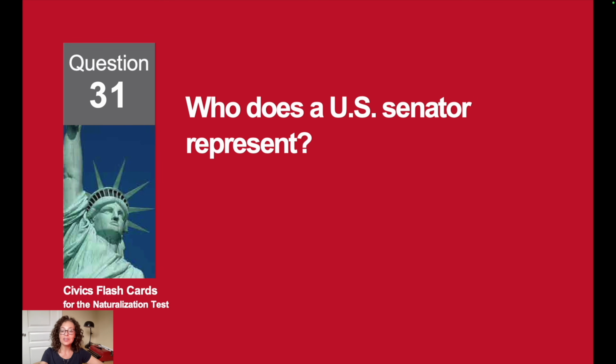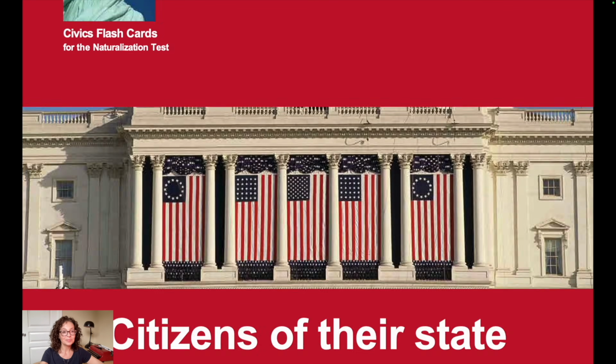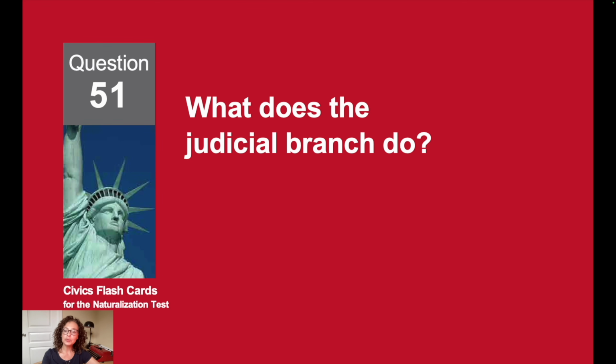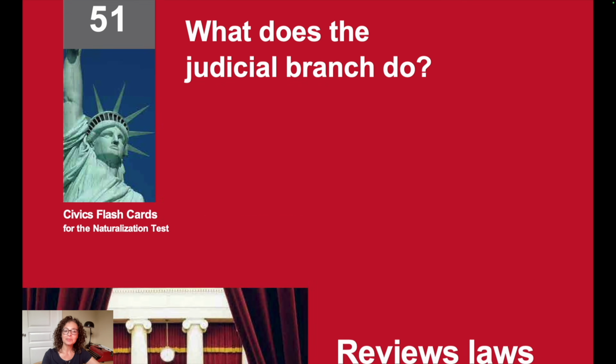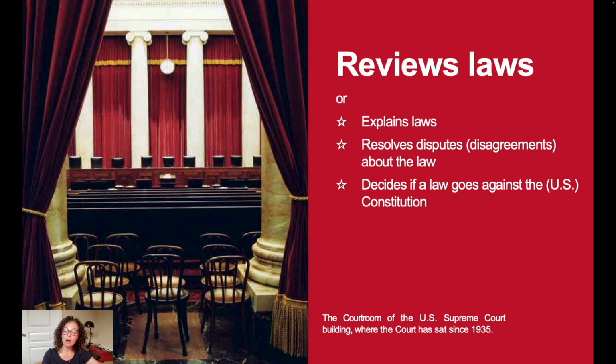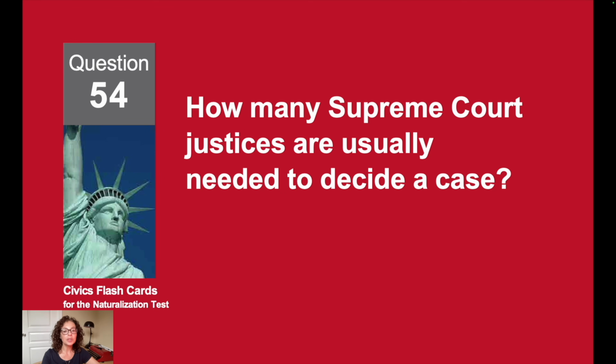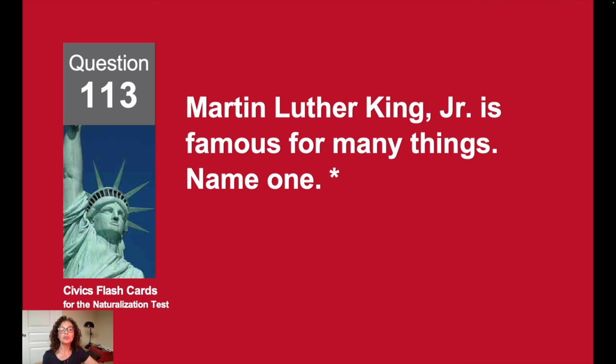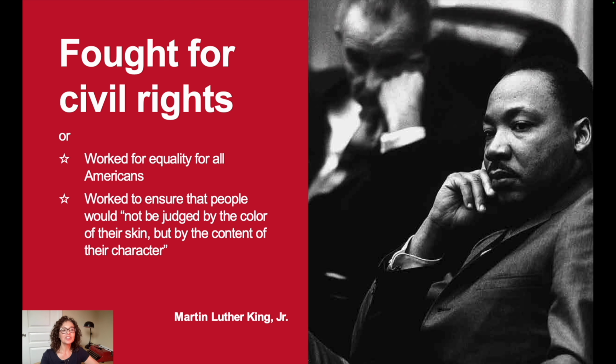Who does a U.S. Senator represent? Citizens of their state. What does the judicial branch do? It reviews laws. How many Supreme Court justices are usually needed to decide a case? 5. Martin Luther King Jr. is famous for many things. Name one. Martin Luther King Jr. fought for civil rights.